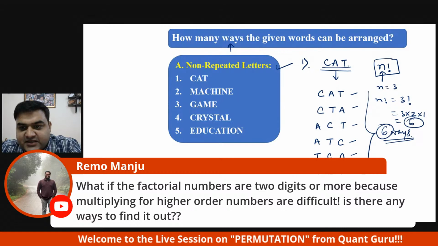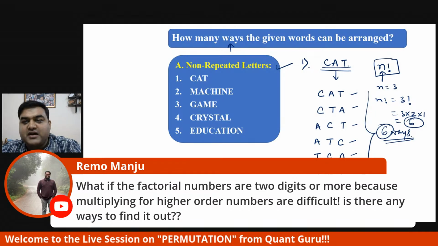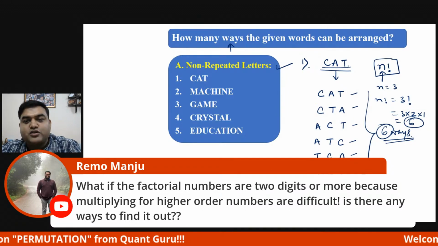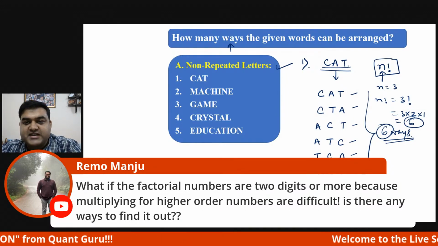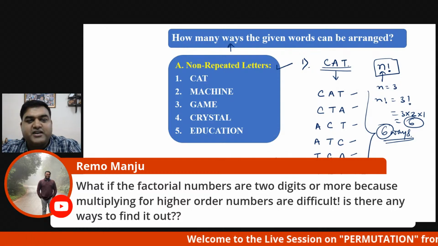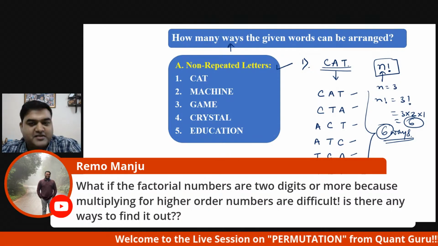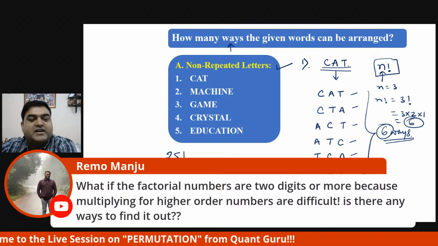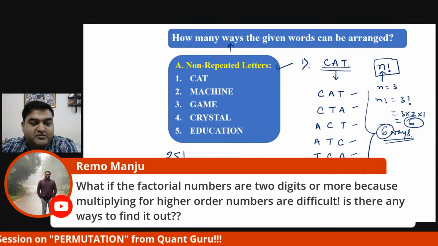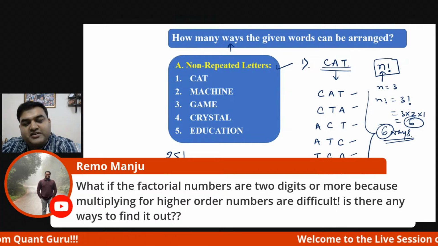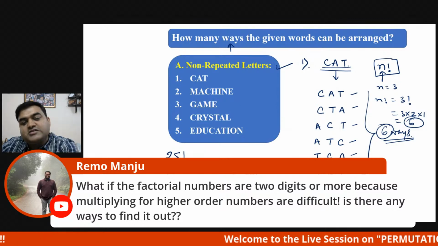Remo is asking, what if the factorial numbers are 2-digit or more, because multiplying higher order numbers is difficult? Is there any way of finding out? Yes, I'll tell you. There is no way of finding out, Remo, but they will not ask. Why will they not ask? That I will tell you. See, suppose you are talking about 25 factorial. So 25 factorial will be written as 25 into 24 into 23 into 22 and so on till 1.